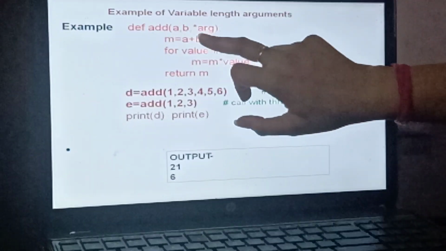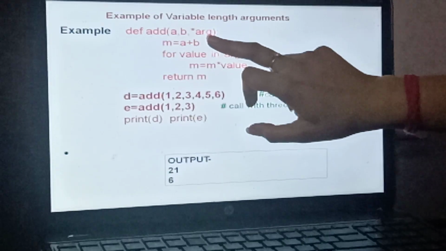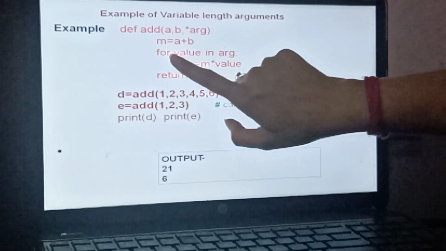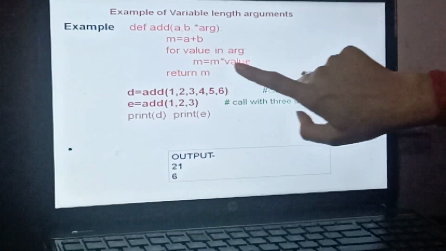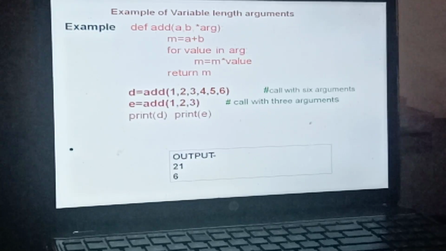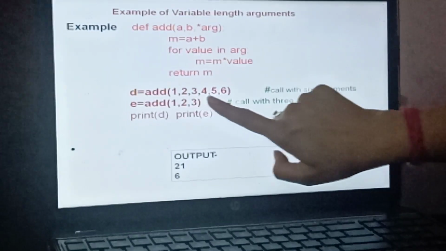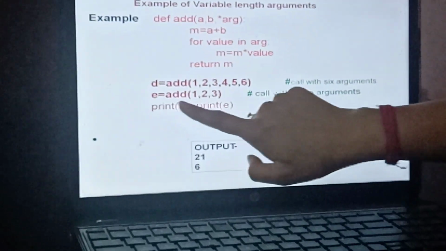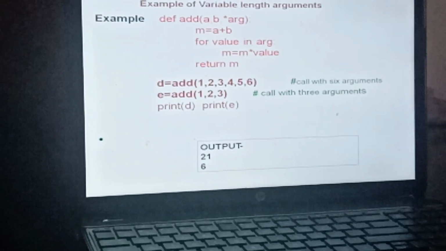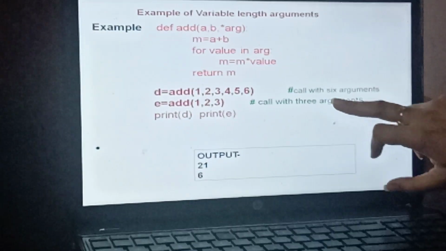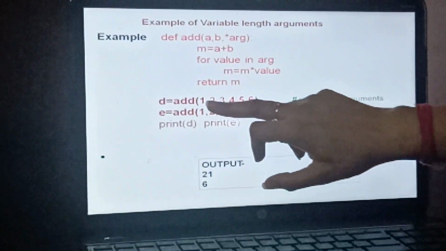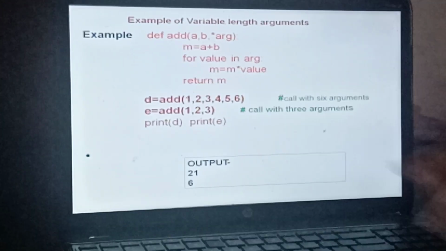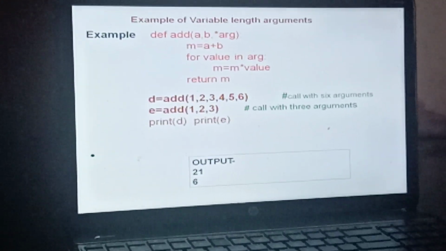This is the basic example: def add a, b, asterisk args. So args becomes the variable length or arbitrary argument. I have performed addition of a and b, and for every value in args, I have added it to m. Then return m. When I called add 1 2 3 4 5 6, it gives the result 21, and add 1 2 3 gives the result 6. How? One call with 6 arguments and one call with 3 arguments. The first two positions take the place of a and b, and the other four, 3 4 5 6, are stored inside args.